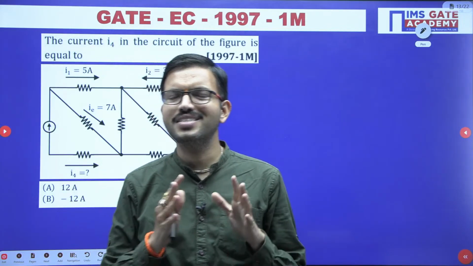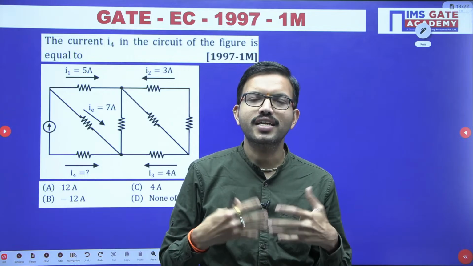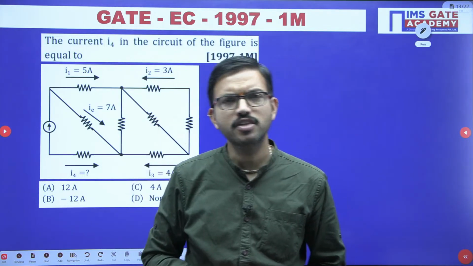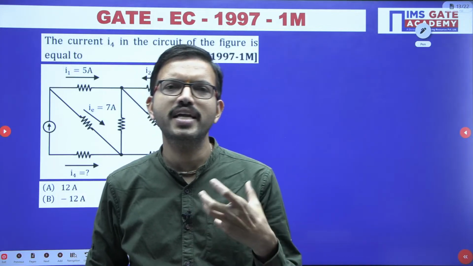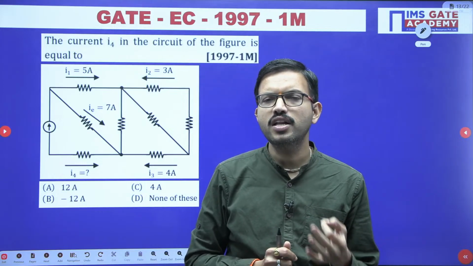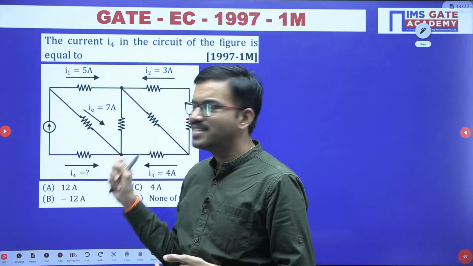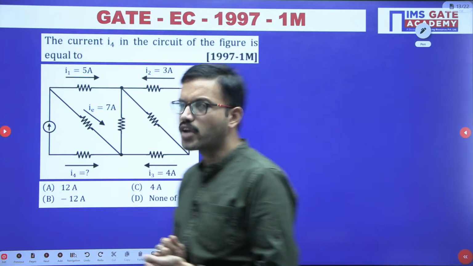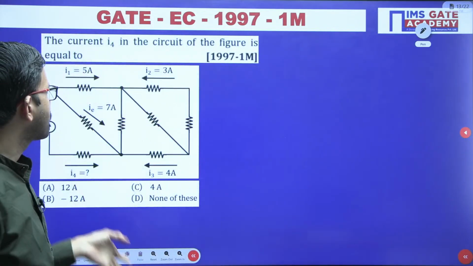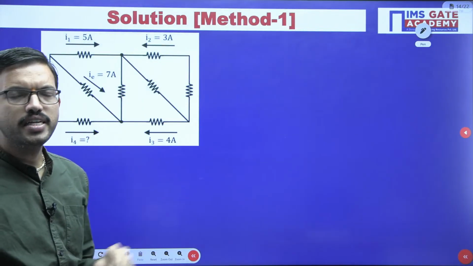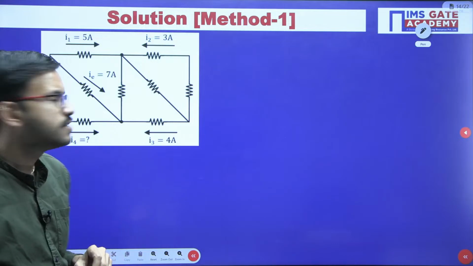Once your basics are strong, when you contemplate on the basics and on the given question, you will get the idea. By following whichever method we can easily get the answer quickly, obviously that is the best method. Now I will solve this question first in the first method, and then we will discuss one more method.